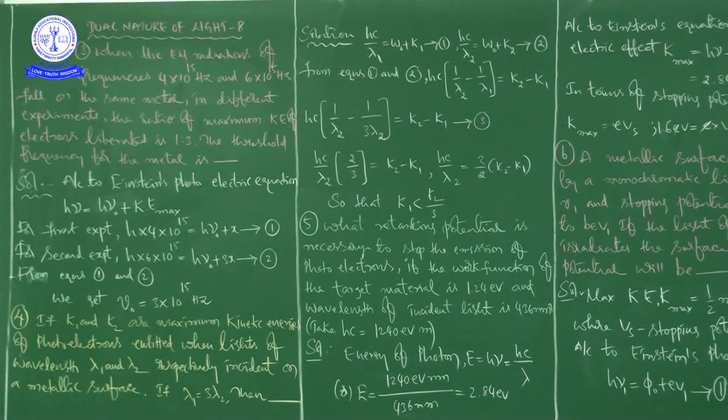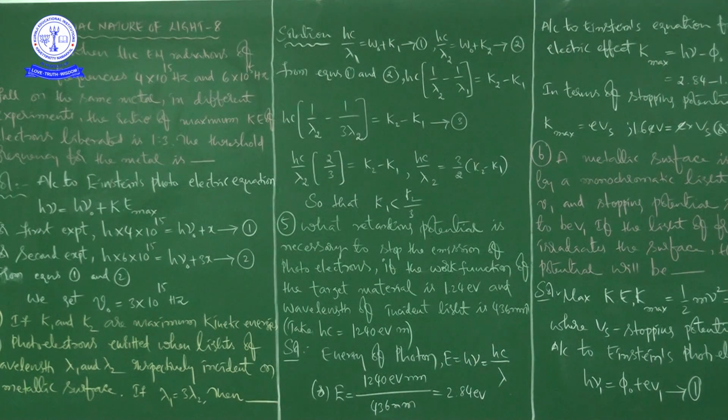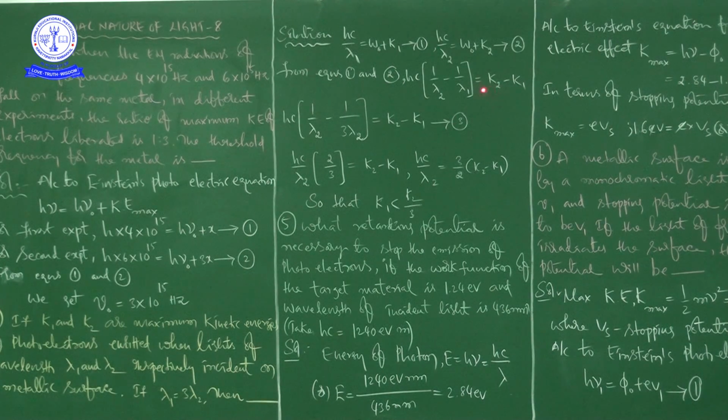Equation number 3, right. So from these two equations, we are getting one more equation, including the substitution. Whether you assume lambda 1 as 3 lambda 2 or the other one as 3. So if you take lambda 2 outside, Hc by lambda 2, we are getting the third equation by solving from 1 and 2. From the third equation you can write Hc by lambda 2 into 2 by 3 is equal to K2 minus K1. So Hc by lambda 2 is equal to 3 by 2 into K2 minus K1.